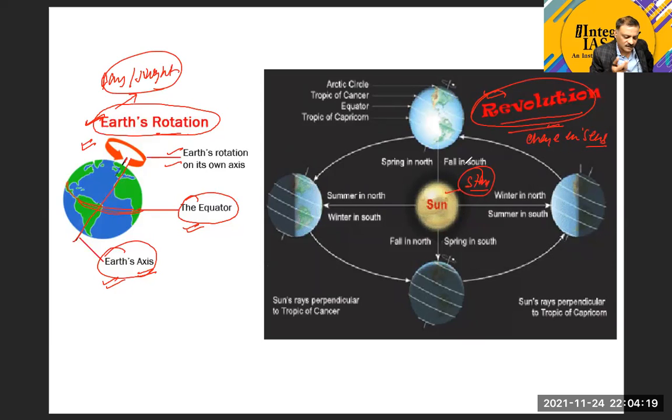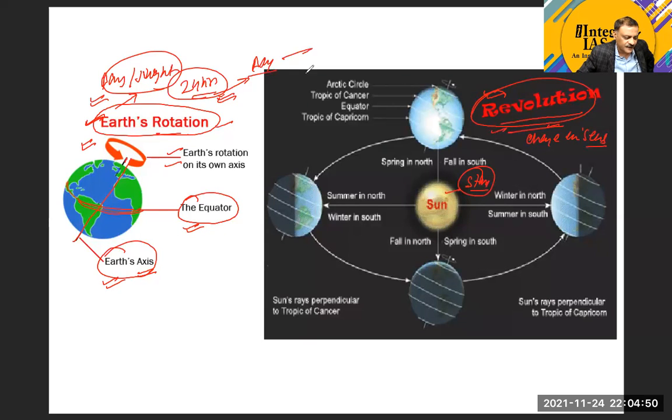Rotation means that the Earth rotates around its axis, and as a result of this rotation, we have the phenomenon of day and night. The rotation takes approximately 24 hours, which is the duration of a rotation. To be very precise, you can take it as around 23 hours and some minutes also, but for our study, we can take it as 24 hours. And 24 hours means a complete day.